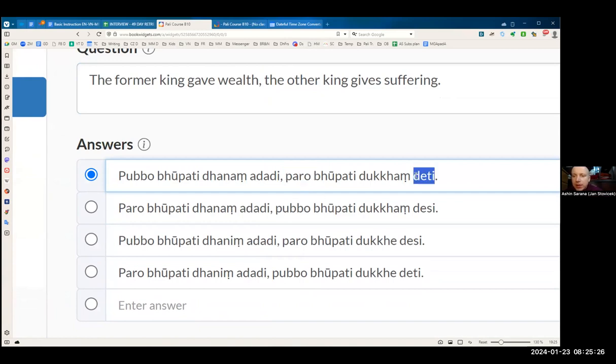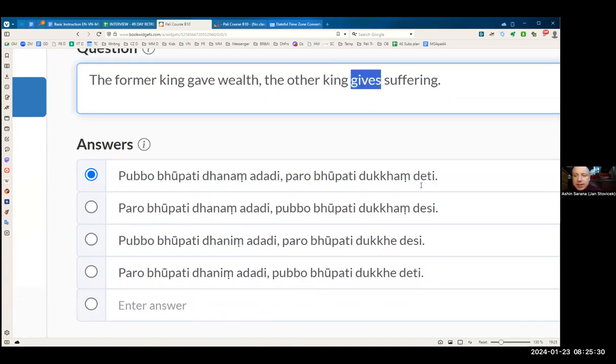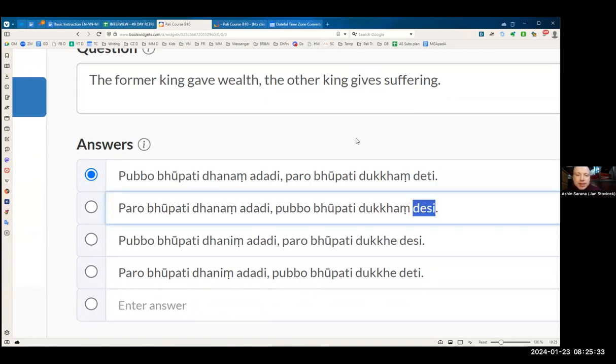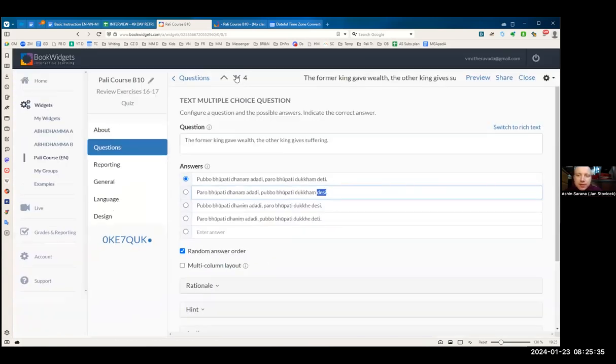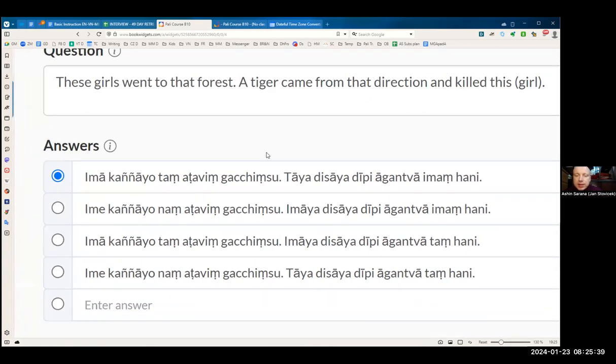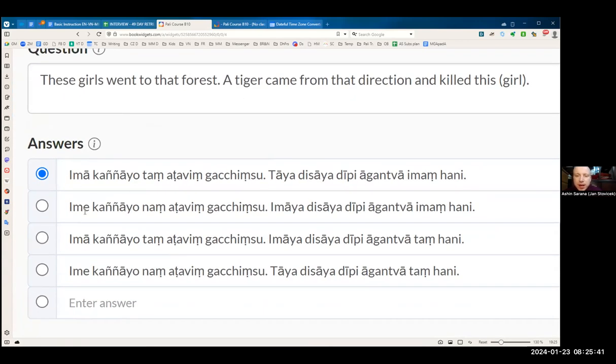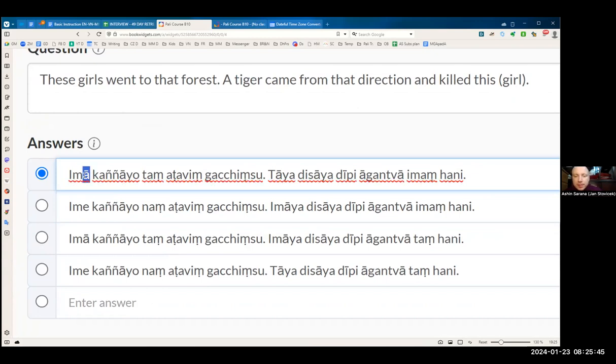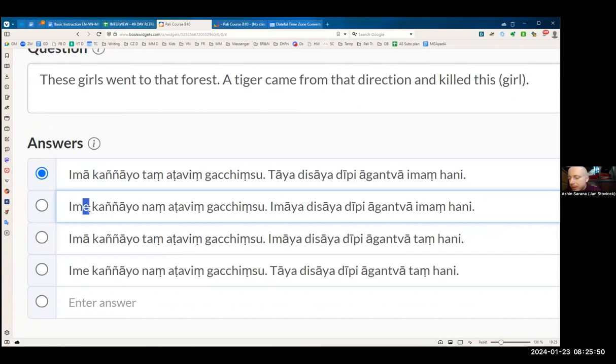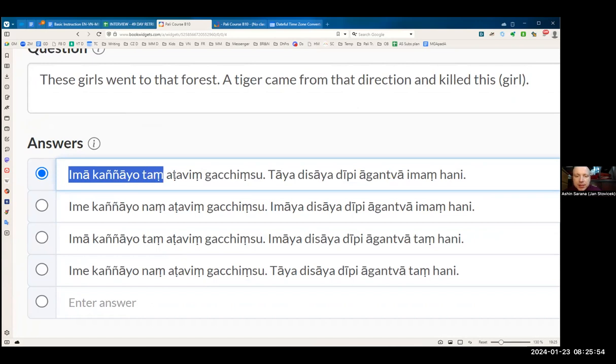And deti or desi. Now, because we have present tense, it must be deti. Desi would be past tense. He gave. These girls went to that forest. Ima or ime. Ima must be for feminine. If it is masculine, you would use ime. So because the ladies are feminine, it's ima kanyayo.